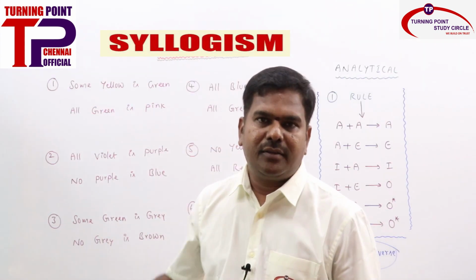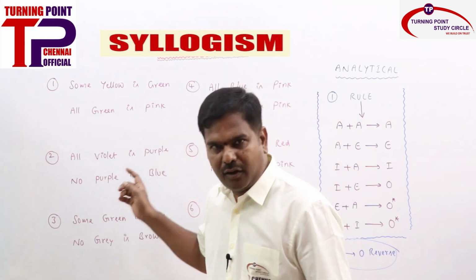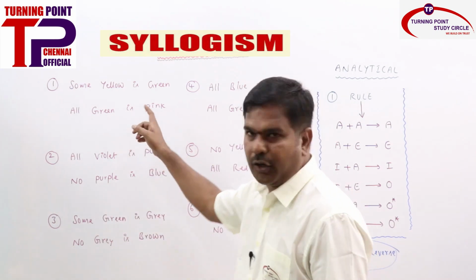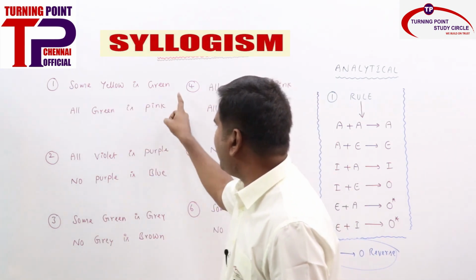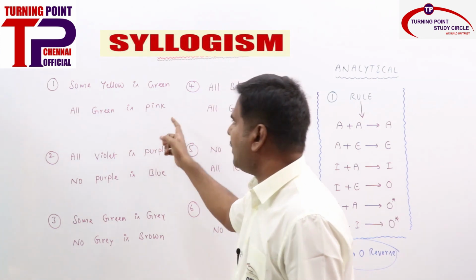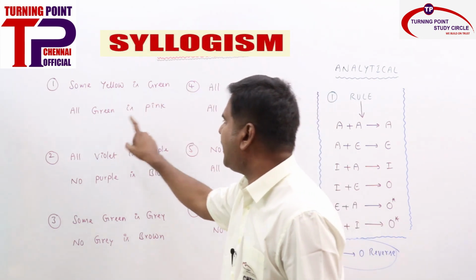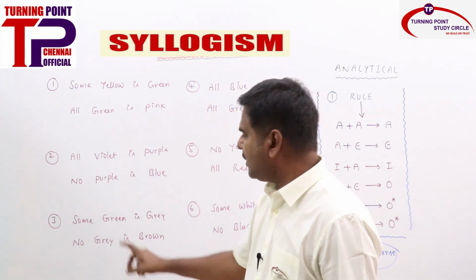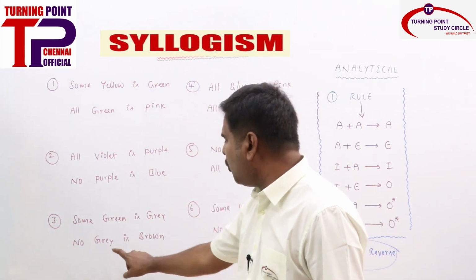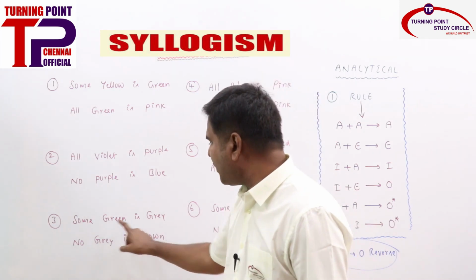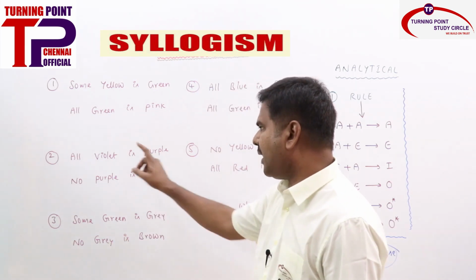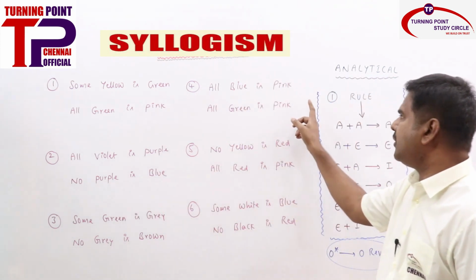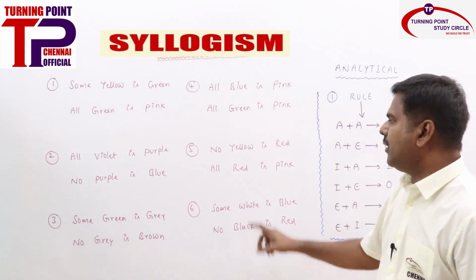I have given 6 questions here. Go through them and solve them. Shall I read them out first? First one, some yellow is green, all green is pink. Second one, all violet is purple, no purple is blue. Third one, some green is grey, no grey is brown. Fourth one, all blue is pink and all green is pink.